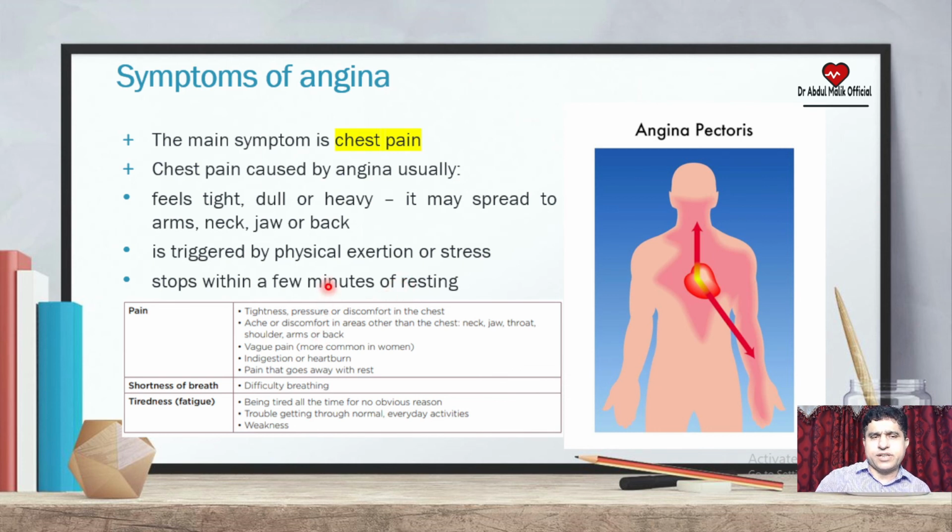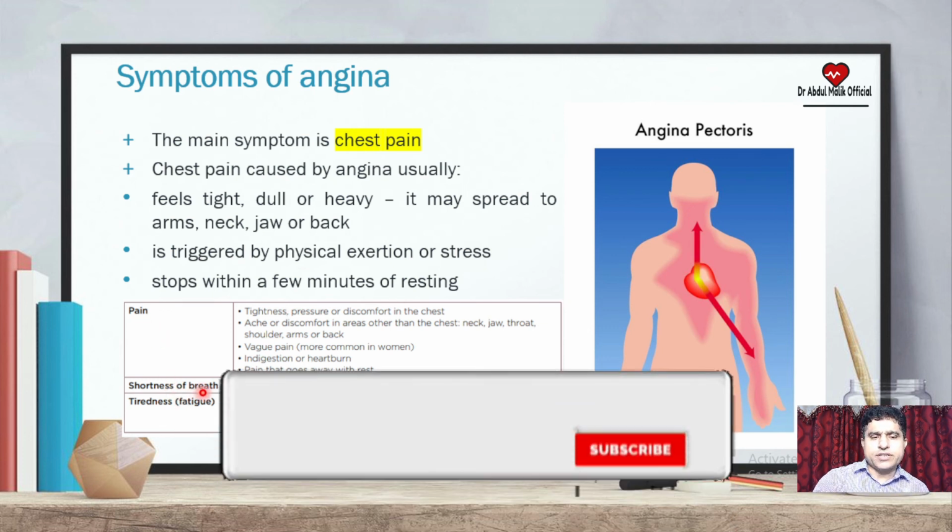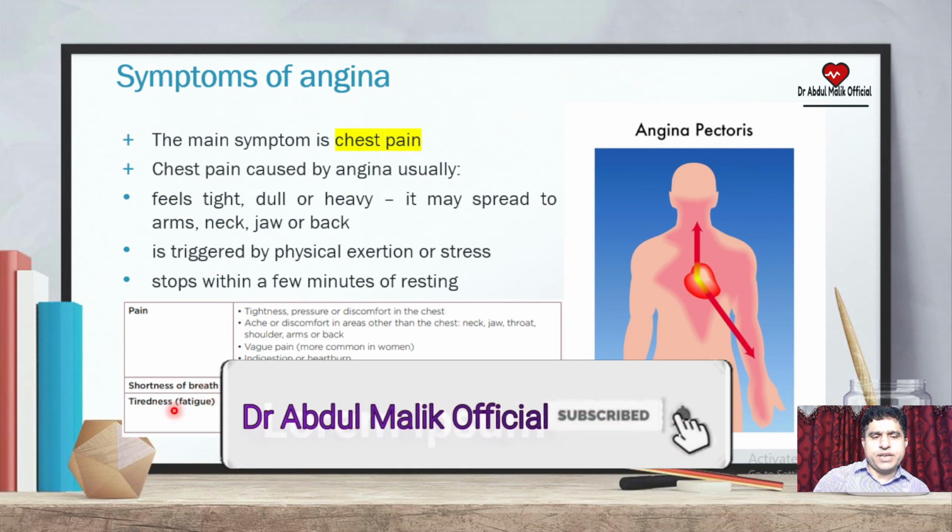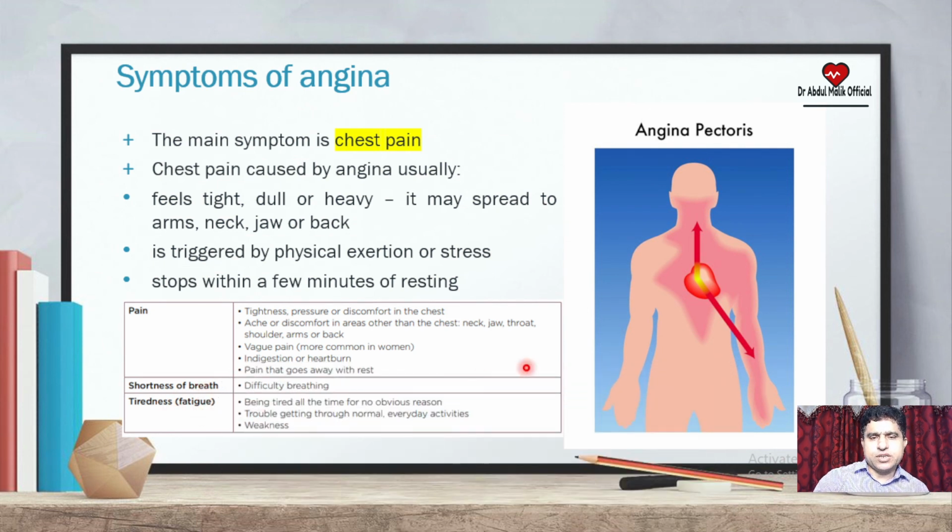We will see in the second part the types of angina. Then we will discuss the types of angina. You can see the major symptoms of angina include pain, shortness of breath, difficulty in breathing, and tiredness or fatigue. So these are the major symptoms of angina pectoris.